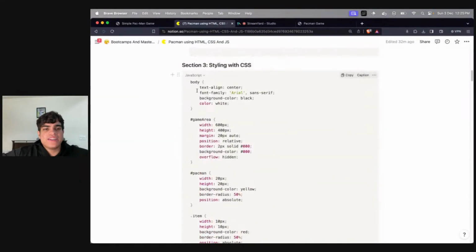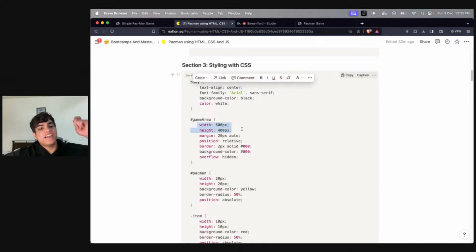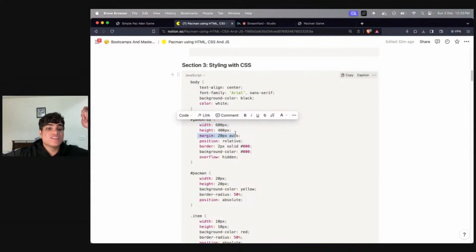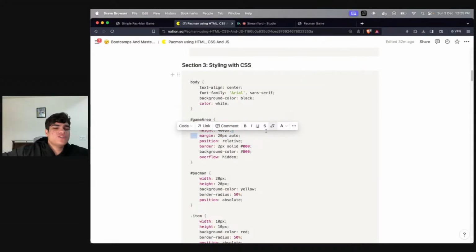So styling part is obviously I need to give a background color of black and I need to make every text color white because my score will be white. Then I need to make everything a centered text line, and that's it. My game area will have a fixed height and a fixed width, like I said. It will have some margin. Why is margin important? To center it, to give it some spacing, right?